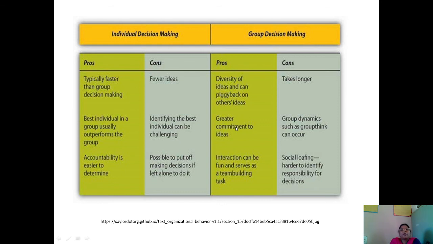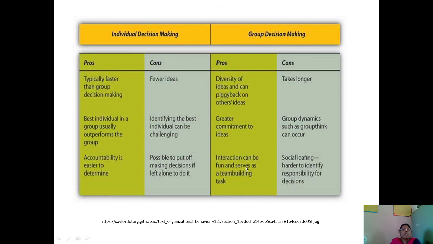In group decision making, greater commitment to ideas exists, and the disadvantage is that group dynamics such as groupthink can occur. The last advantage of individual decision making is accountability, which is easier to determine under individual decision making, but the problem is it is possible to put off making decisions if left alone to do it.